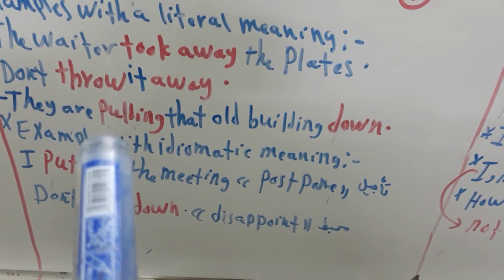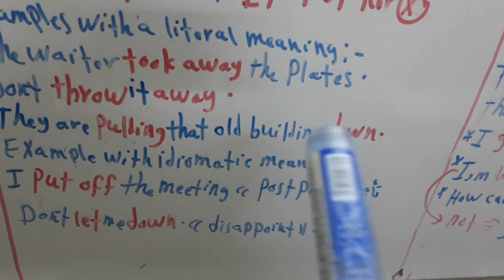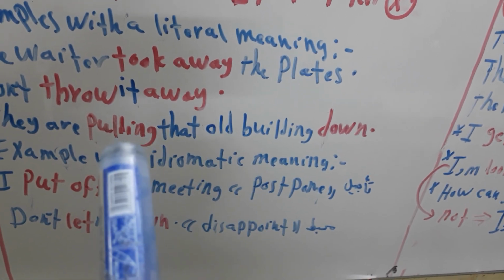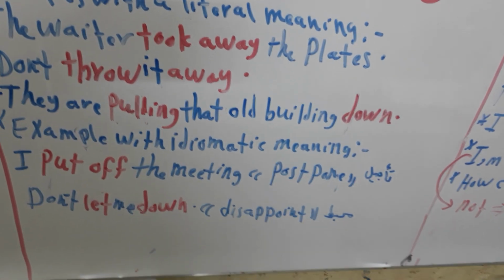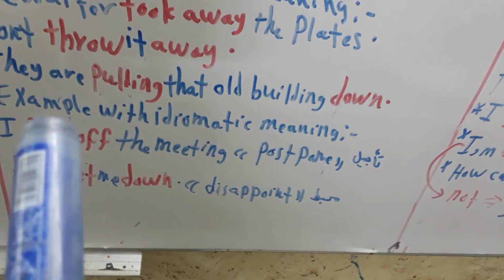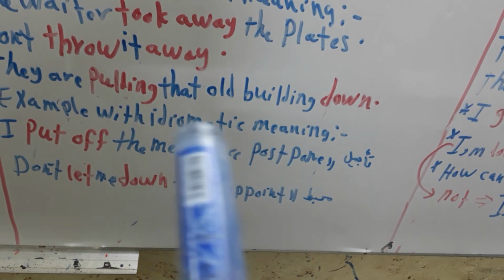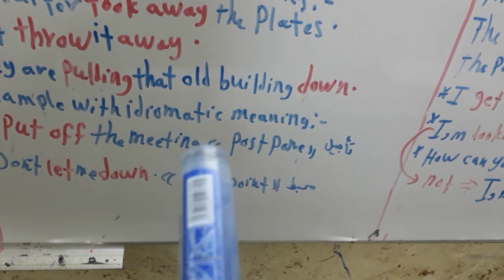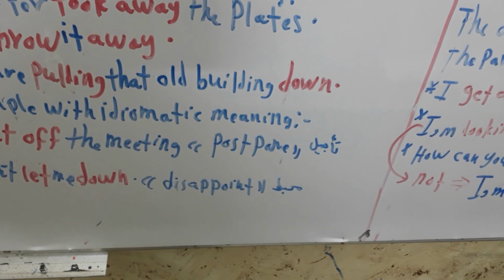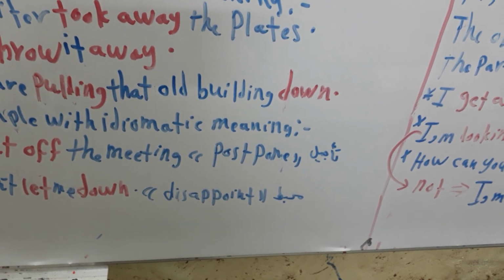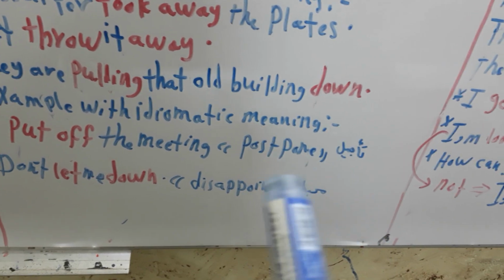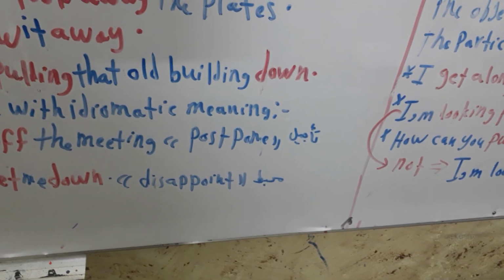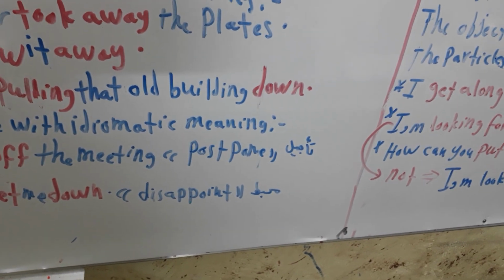They are pulling the old building down. Here this is the object, and this is the verb, and this is the preposition or particle. And now I have some examples with idiomatic meaning. Look, I put off the meeting. Here it means postpone, or delay his meeting. Don't let me down. Please, don't make me disappointed.